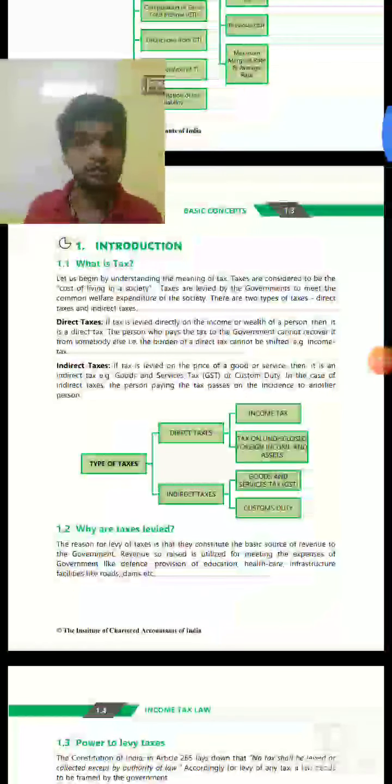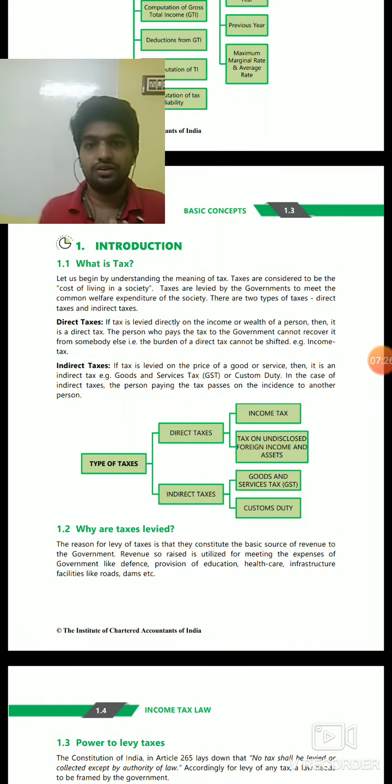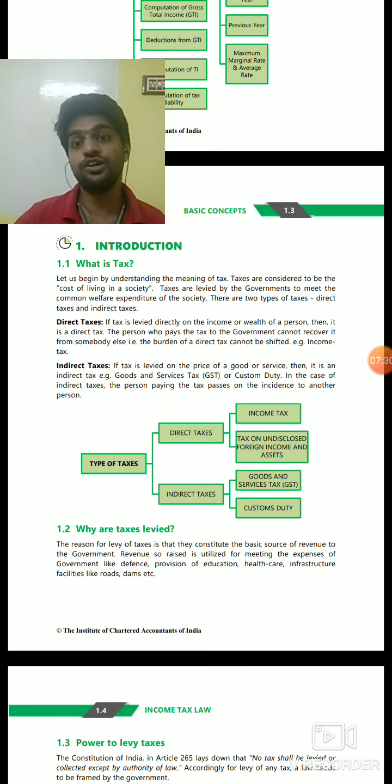And indirect tax, earlier the state government had the power to collect tax. So even in indirect tax, the state government had the right to collect tax on goods and the central government had the right to collect tax on services. This was the law earlier. Now GST has come. When GST came, the state government ceded the right of taxing goods. That was by a constitutional amendment.